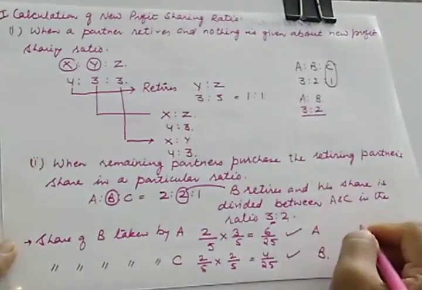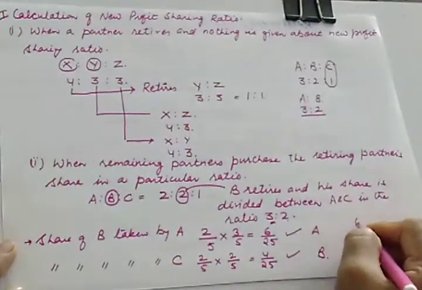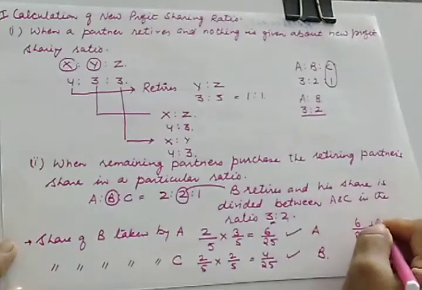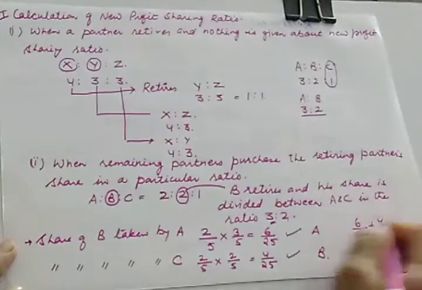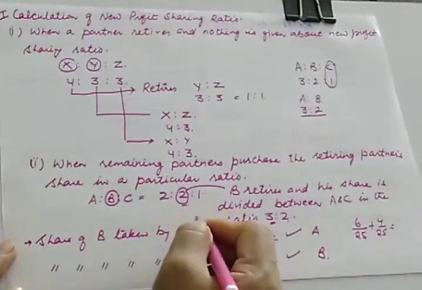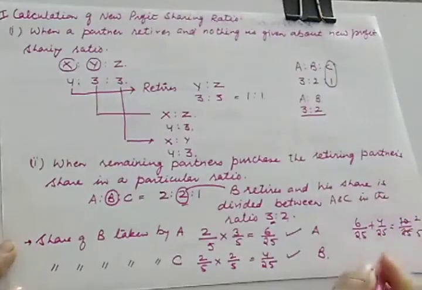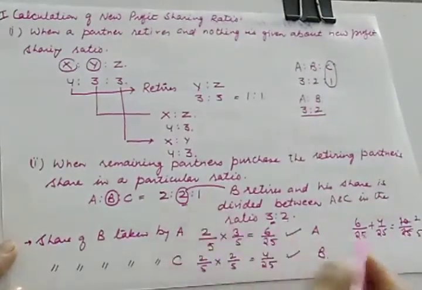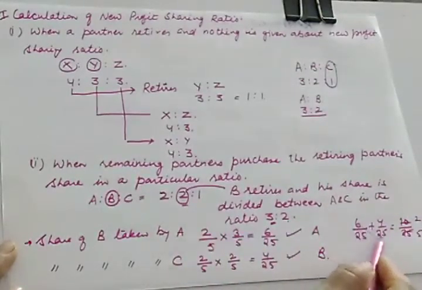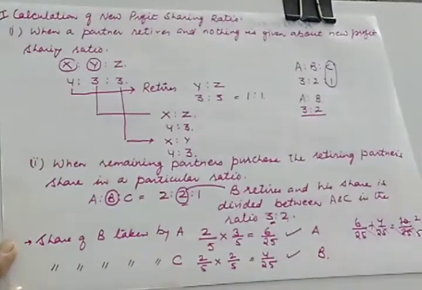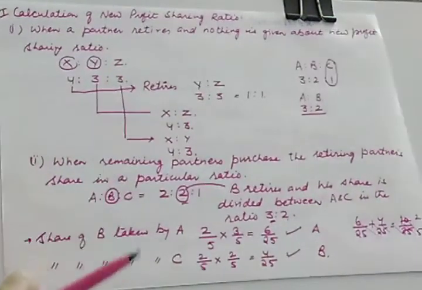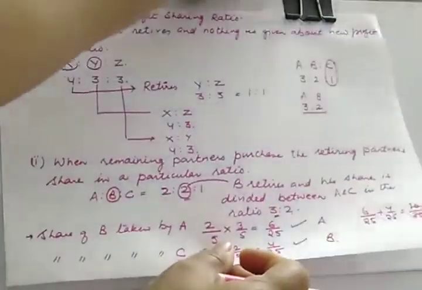And you can confirm it also. If you add these two shares, 6/25 and 4/25, you should be able to get B's share. Let us see whether we are getting it or not. Yes, we are getting it. This is 2/5. You don't have to do this step, but if you want to confirm whether you are going in the right direction or not, you can calculate this.